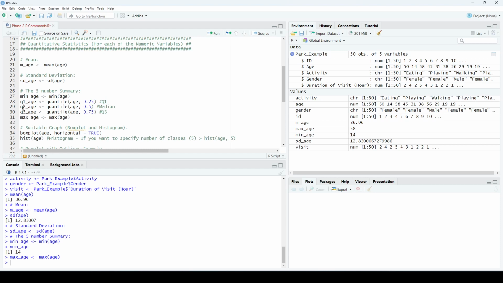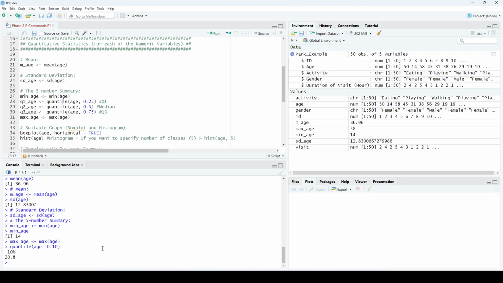As for Q1, Q2, Q3, to find them, I'm going to use a function called quantile. I'm using the variable age, by the way, as an example. You can apply this for all of the numeric variables one by one. The function quantile finds the percentile that you specify. So for example, if I want to find the 10th percentile, I will write quantile age, then the 10th percentile represents 10%, which is 0.10. This will give me the 10th percentile.